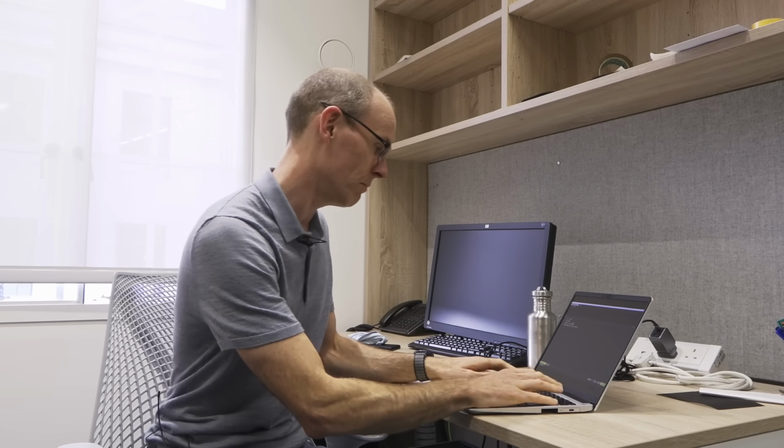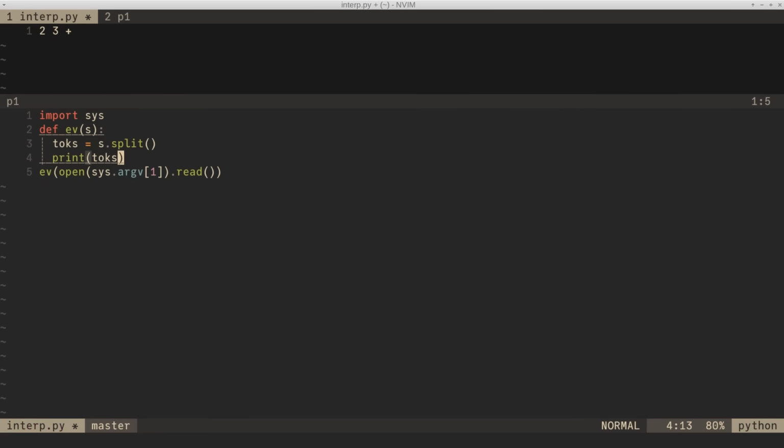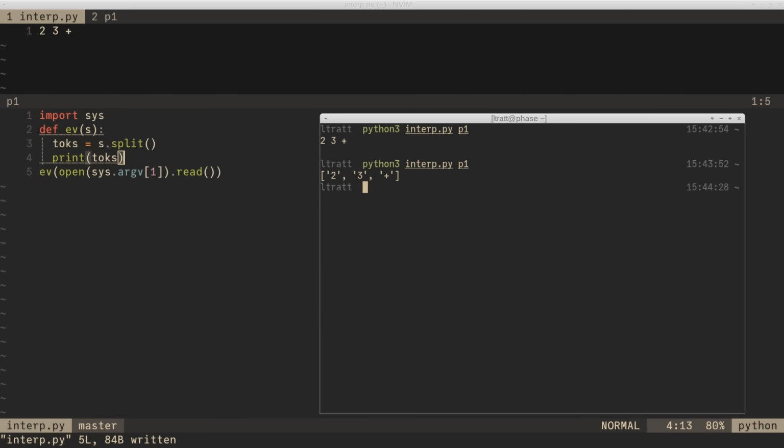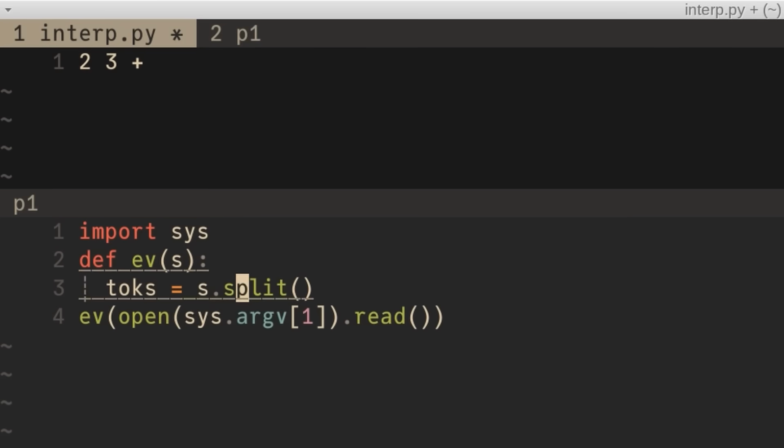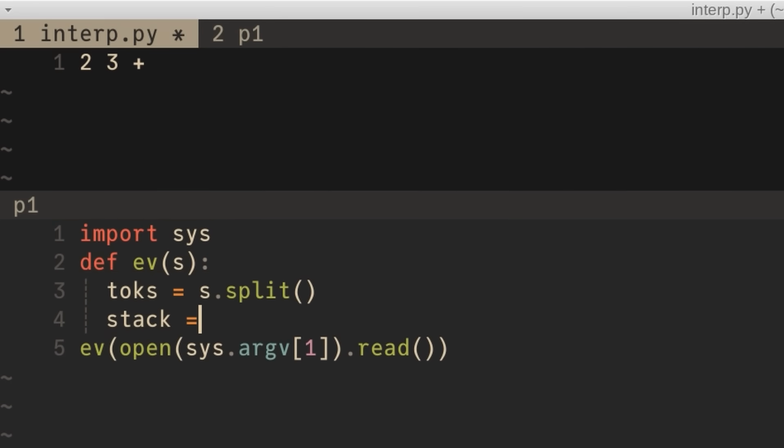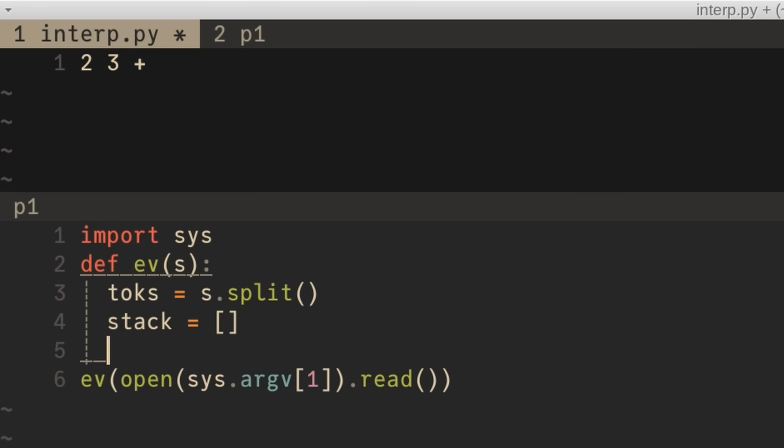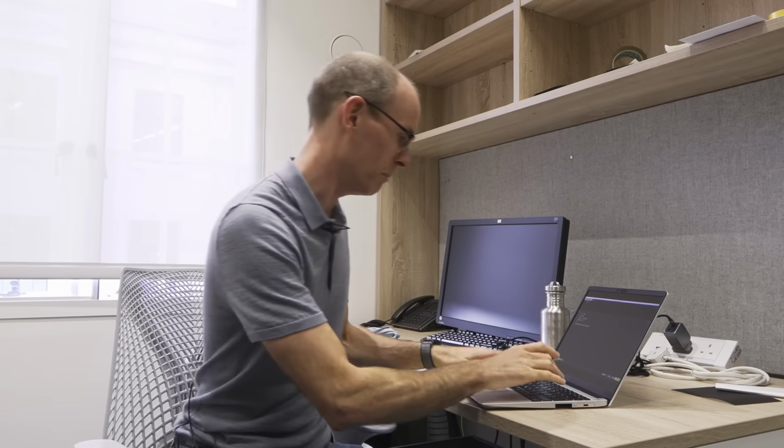I'll show rather than tell. It split my input up and put my little 2, 3, plus in a list with 3 items, the integer 2, comma the integer 3, the plus operator. It's just done that naturally, happens to be exactly what I want. So I then said reverse Polish, we need a stack, so we'll make an empty stack. And then we're just going to go over all of these tokens that we split our input up into, the individual elements split by white space, and just put them on the stack, take them off as appropriate.